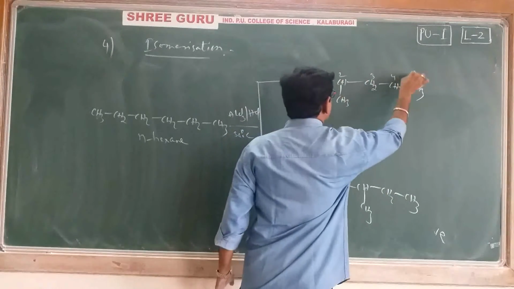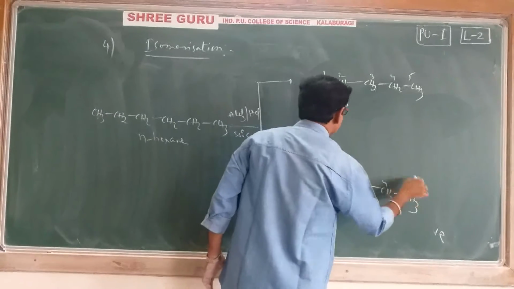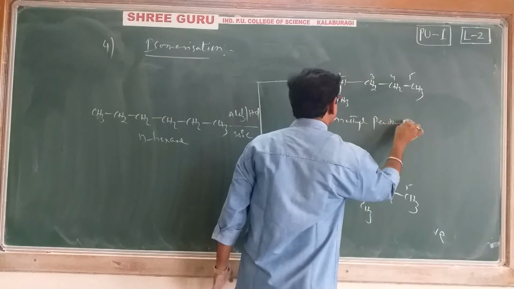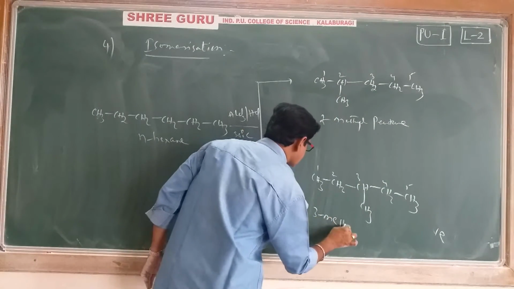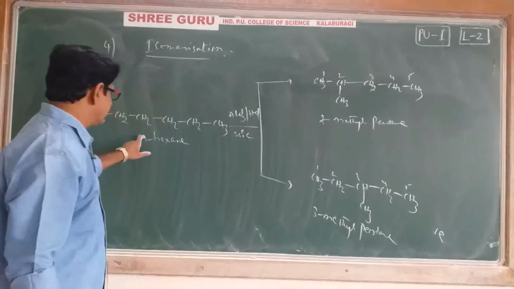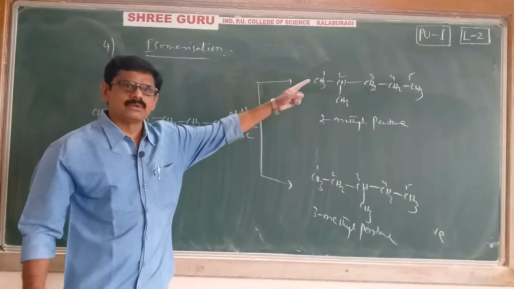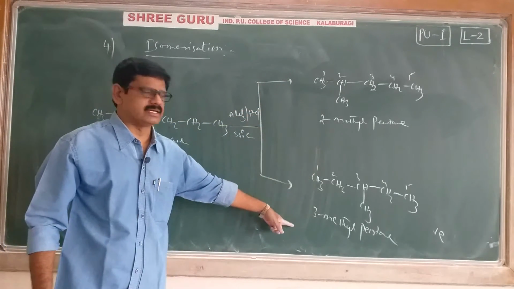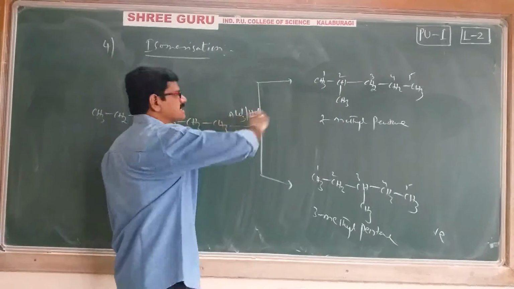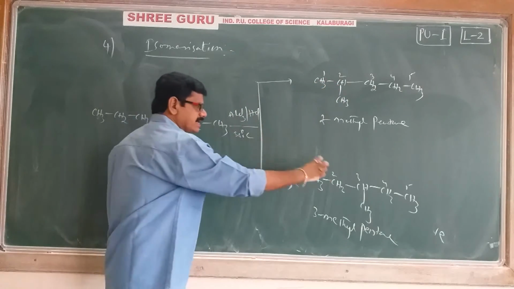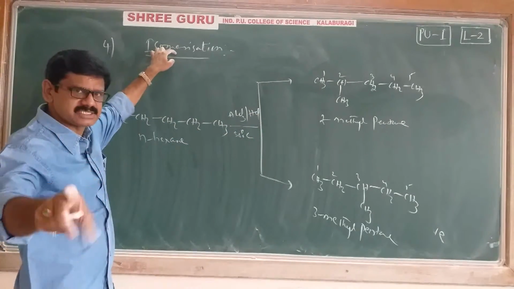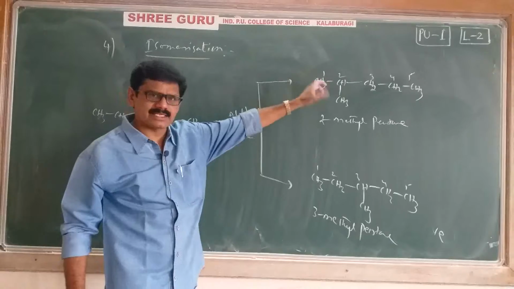Each has 5 carbons in the main chain. The first one's name is 2-methyl pentane. The second one's name is 3-methyl pentane. Once again, N-hexane is converting into 2-methyl pentane and 3-methyl pentane. One isomer is converting into another isomer. This phenomenon is called isomerization.